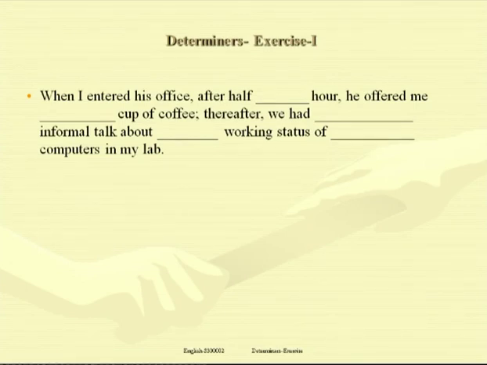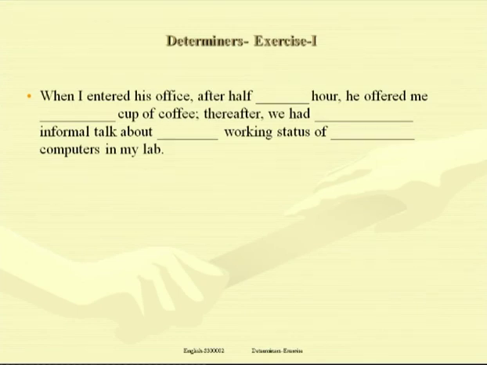A cup of coffee. A means one. Thereafter, we had an informal talk. Initial sound of informal is E, vowel sound, and that's why an informal talk.